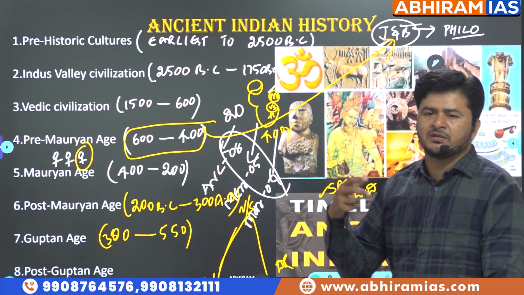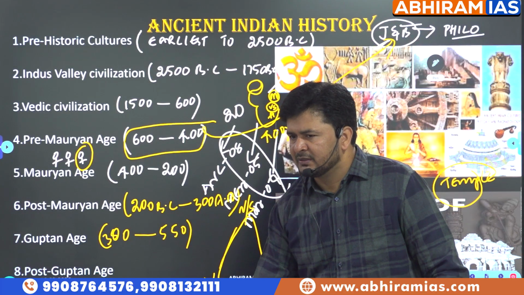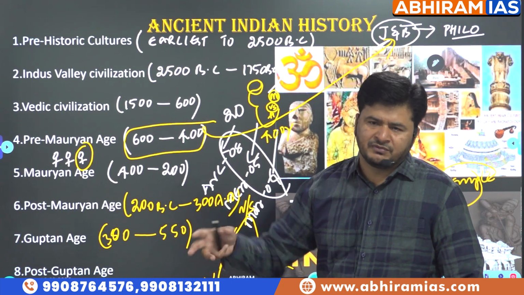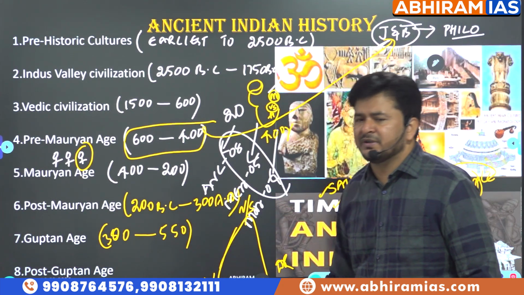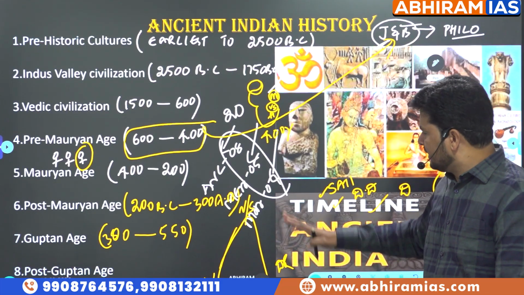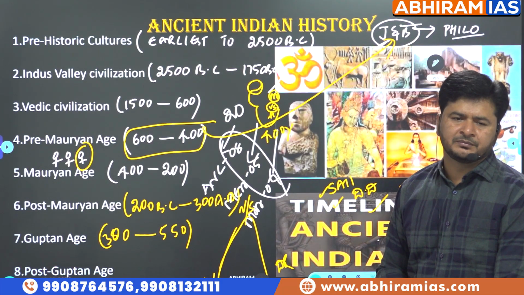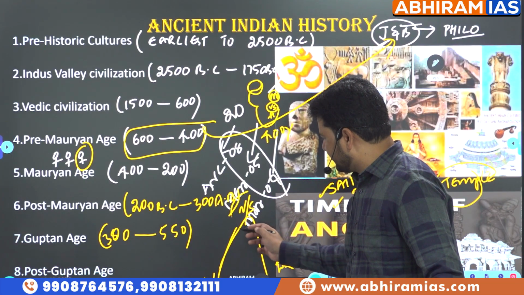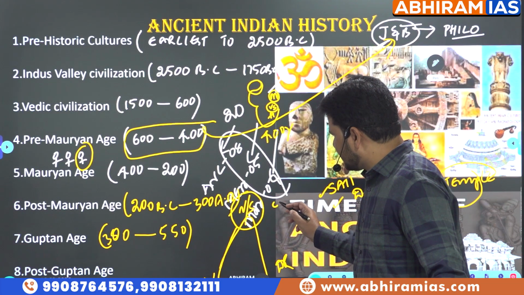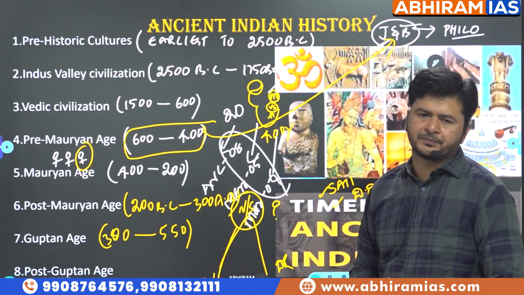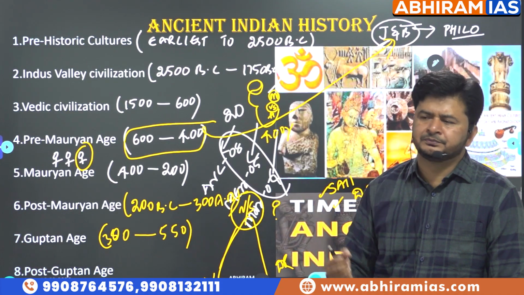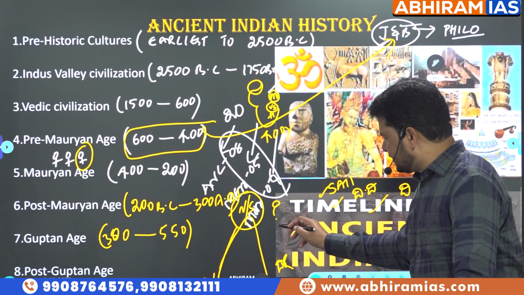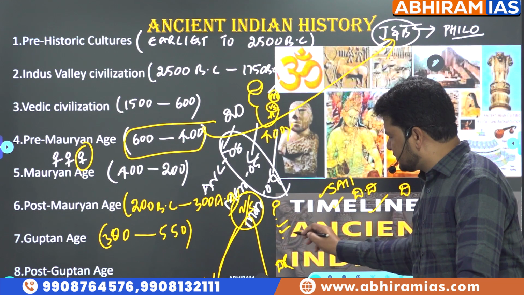You have to be good at what are the features of Nagara style and Dravida style. Keeping aside Vesara, because Vesara is a mixture of both these styles. We found Nagara features and Dravida features. So you have to be good at the features of Nagara and Dravida, which I'll be going to speak very briefly. Take an example of Nagara style. When you talk about Nagara style, which dynasty introduced it? You have to remember the name of the dynasty. Number 1. Number 2, which dynasty added new features to it?